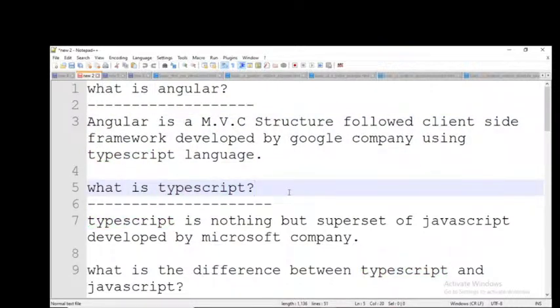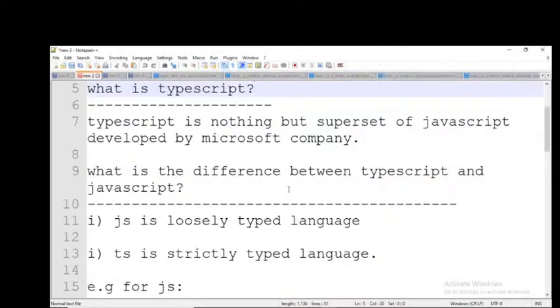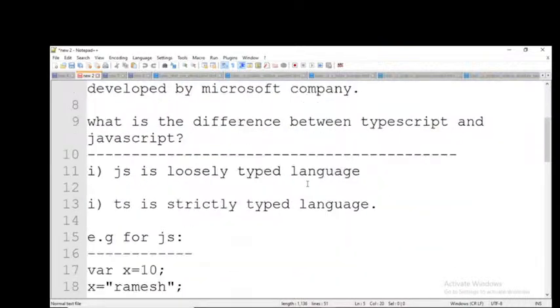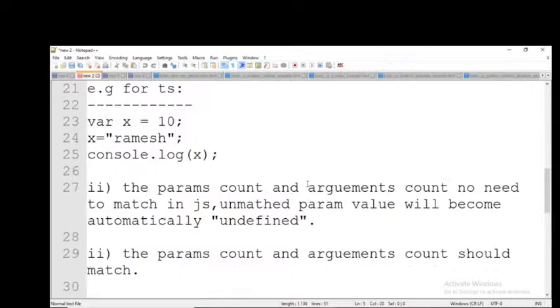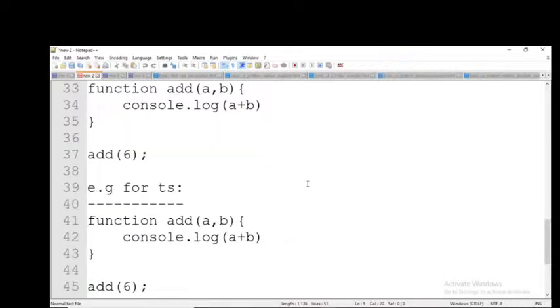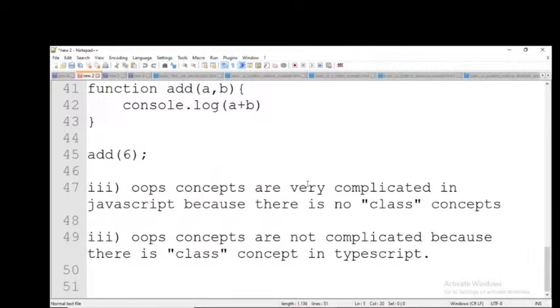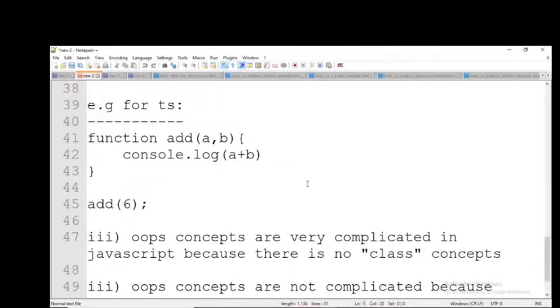That language is TypeScript. And the difference between JavaScript and TypeScript. All three points we discussed in yesterday's class. Those are all very simple points.